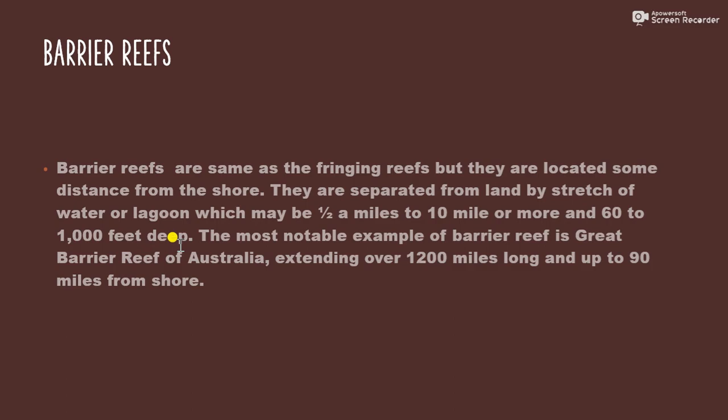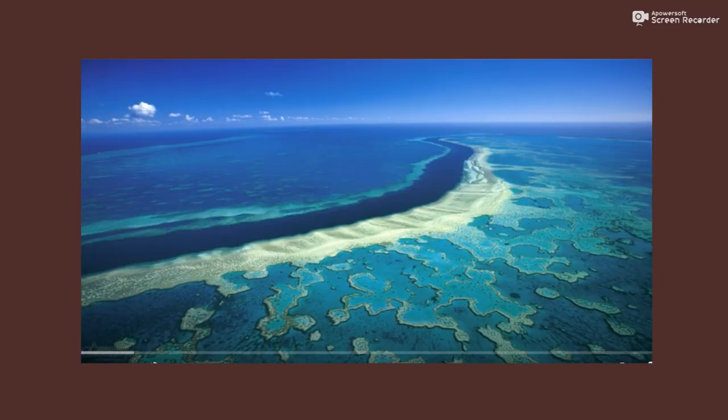The most notable example of a barrier reef is the Great Barrier Reef of Australia, extending over 1200 miles long and up to 90 miles from the shores. It means that it is located some distance from the shores. You can see the picture of barrier reefs. This barrier reef is like a fringing reef, but it is at a distance from the shore.